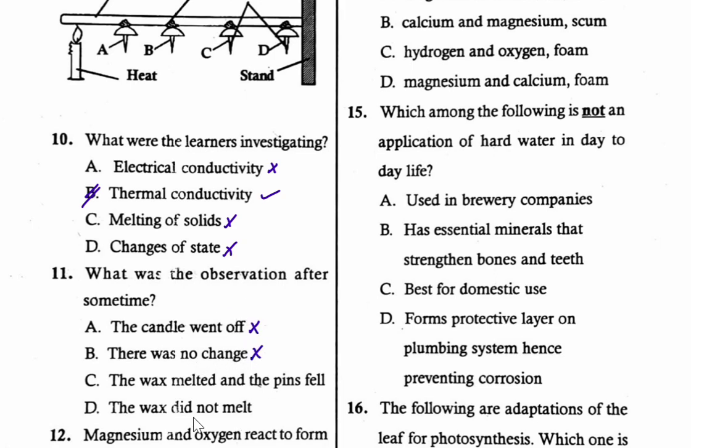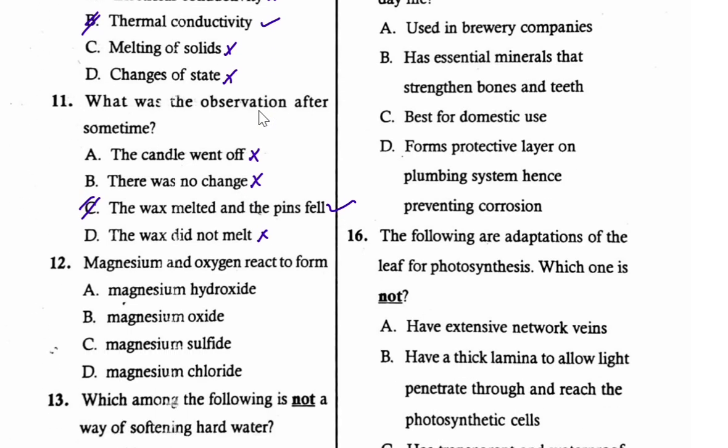The wax did not melt. That one is not true. But see, the wax melted and the pins fell. So that is the correct observation after some time. So the metal rod is going to conduct heat, and then the wax is going to melt and these pins will fall down. Let us continue to question number 12.